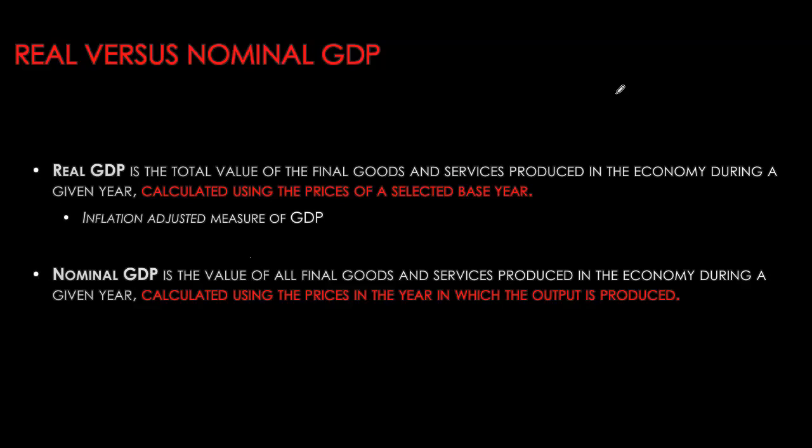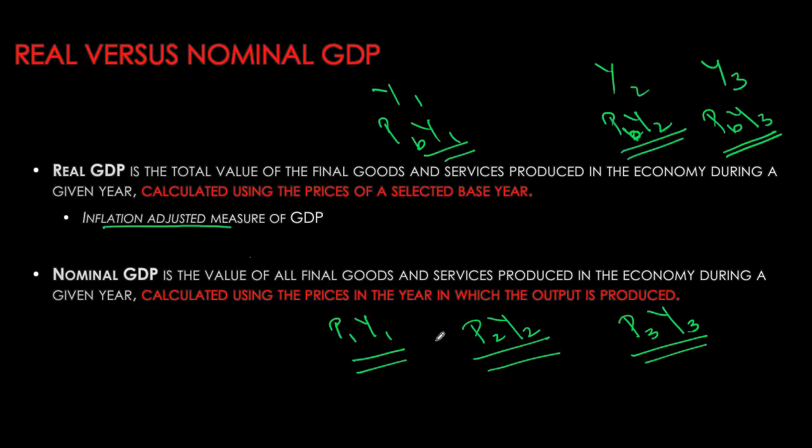Now, the change in real GDP over time will only be tracking the actual real production in your economy, because every time the prices are from the selected base year. Nominal GDP calculations will include both the effect of changes in production from one time period to the next and the changes in price level. So nominal GDP includes the effect of inflation, whereas real GDP is adjusted for inflation.